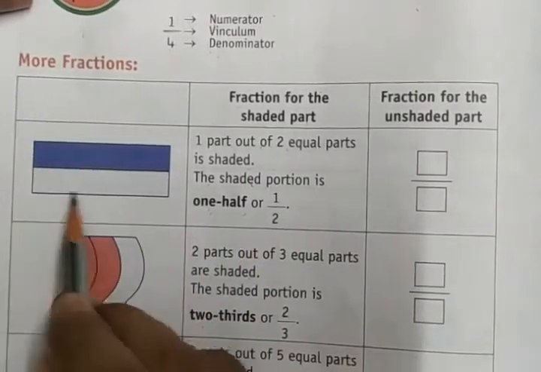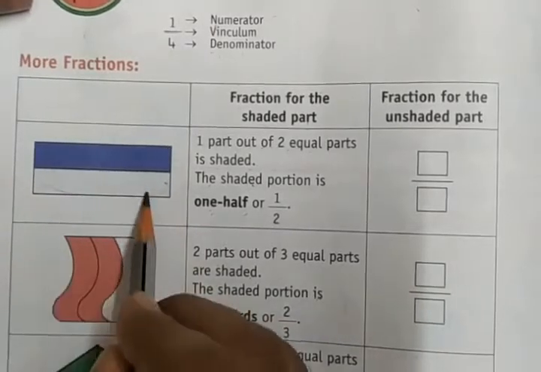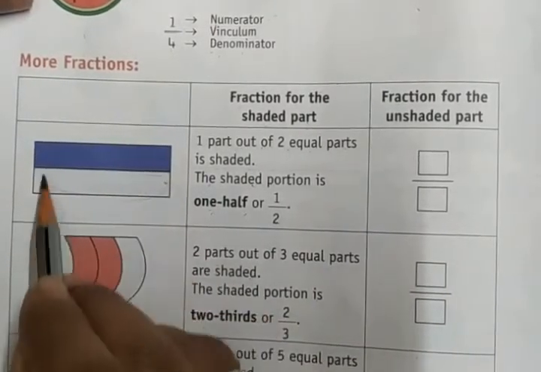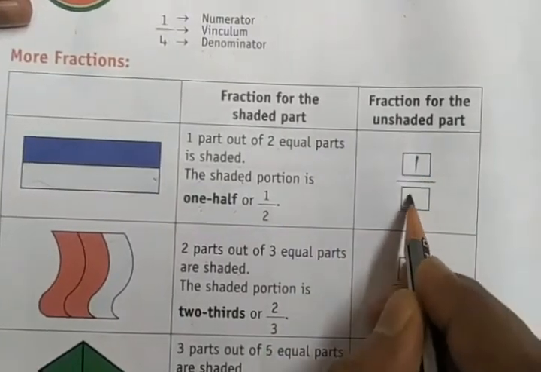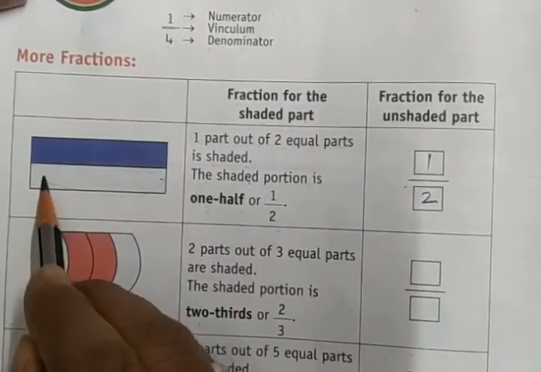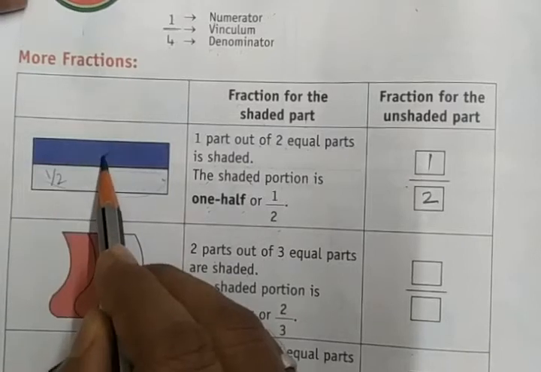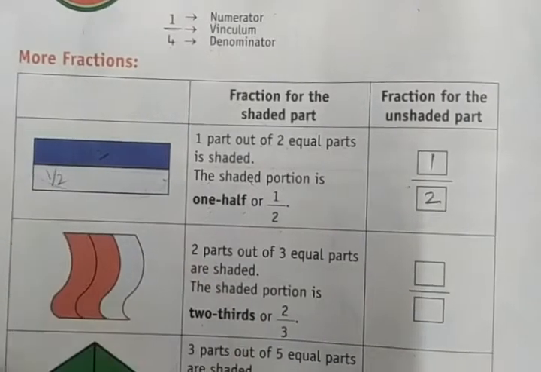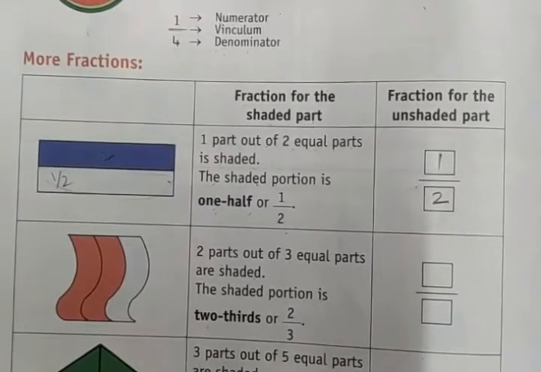This is the whole rectangle. Out of this whole rectangle, half portion is shaded and half portion is unshaded. This is 1/2 and this is 1/2. Like this you have to show.